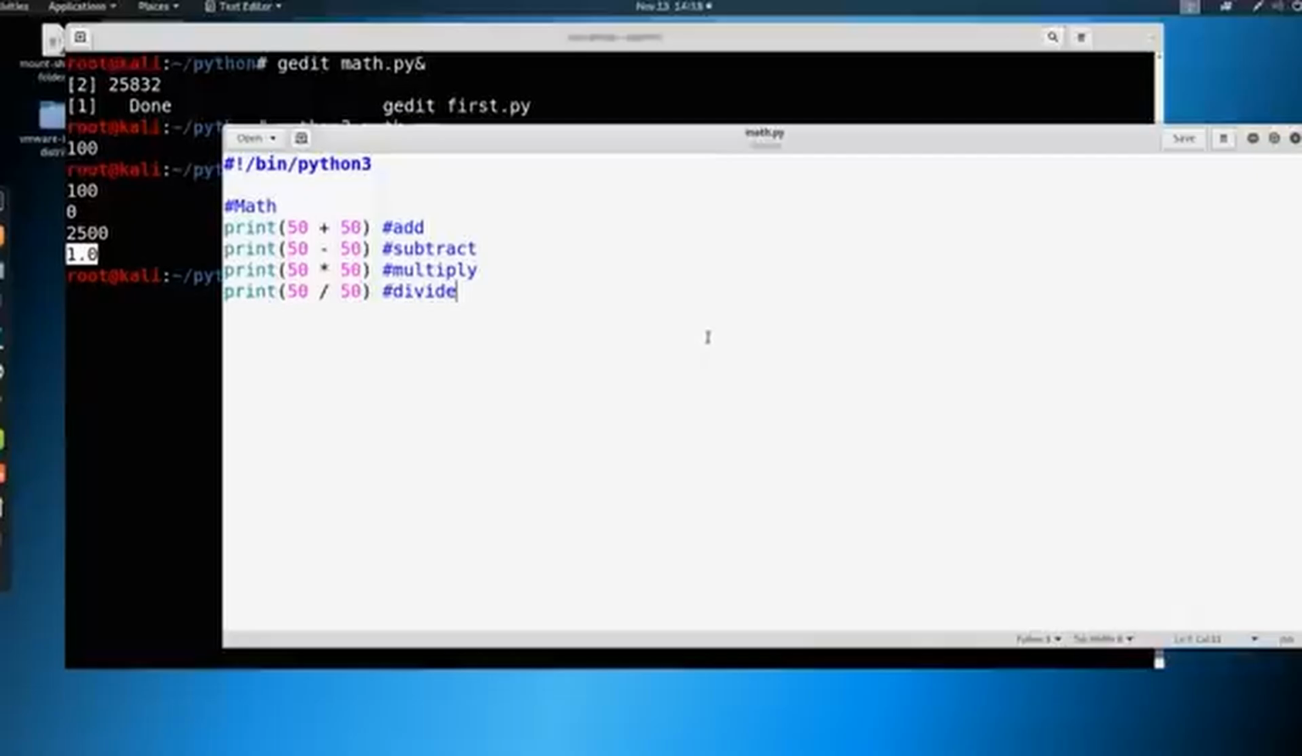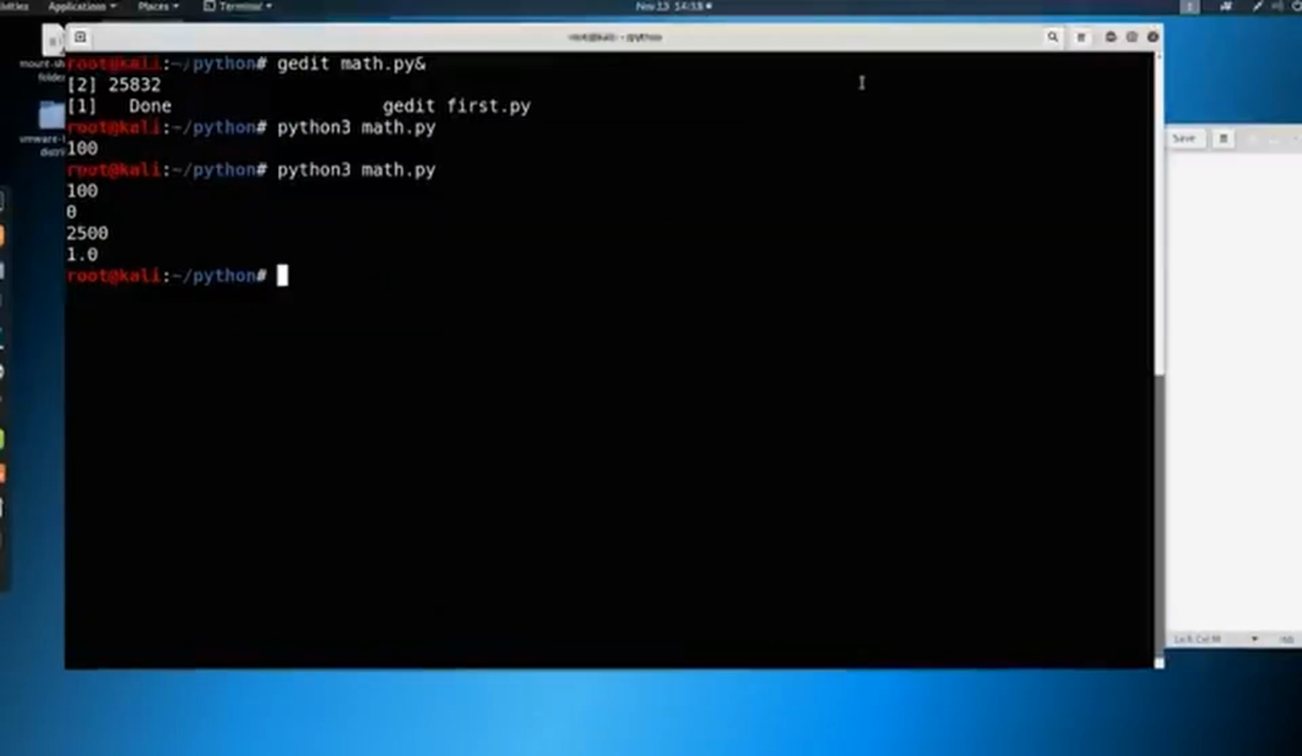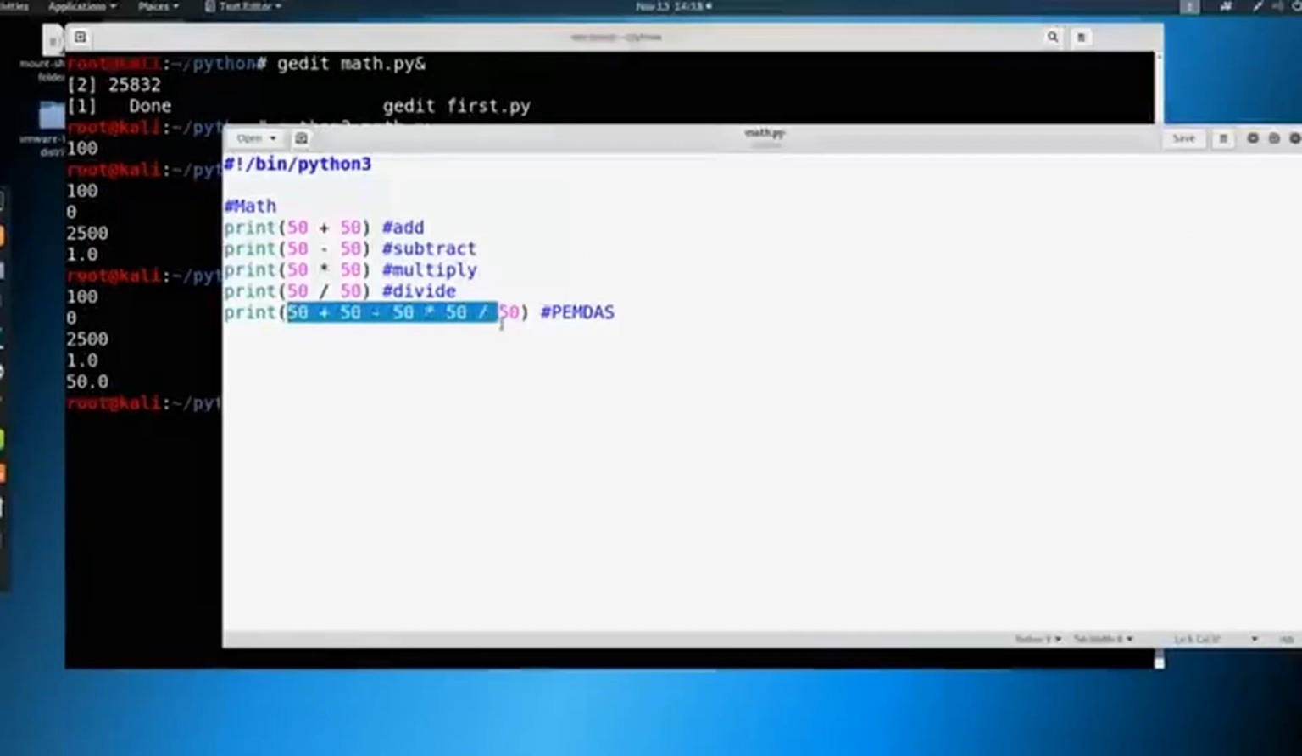But so we have this here, and we can also do some interesting things. Let's do something fun. Let's do print 50 plus 50 minus 50 times 50 and divide by 50. And what do you think this is going to do? Our good old friend PEMDAS, if you remember that from math class. So try it one more time, see what number it pops out. It pops out 50. So it also does more complex equations as well.